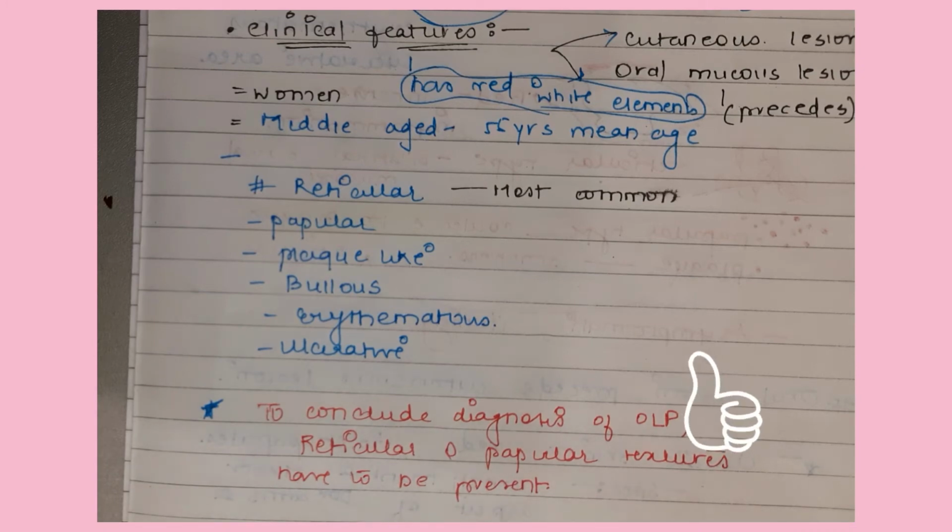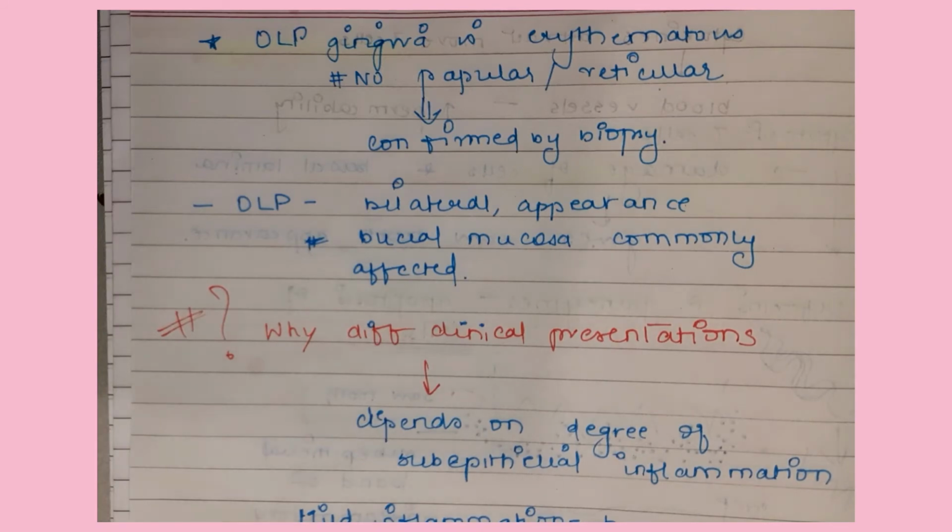Of course, we will have to do the histopathological study as well, but we can conclude that when reticular or papillar regions and striae are present, it is a lichen planus. Now how lichen planus presents on the gingiva is in the erythematous form. There are no papillar or reticular textures.